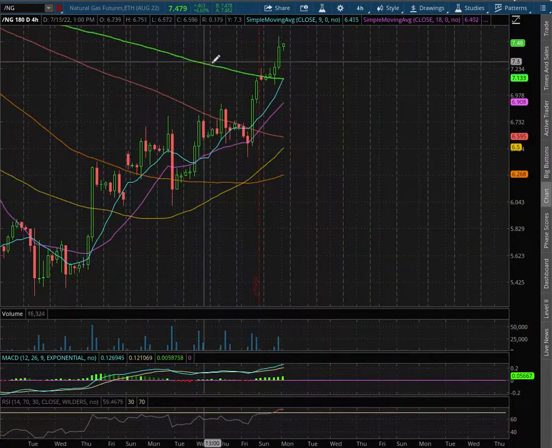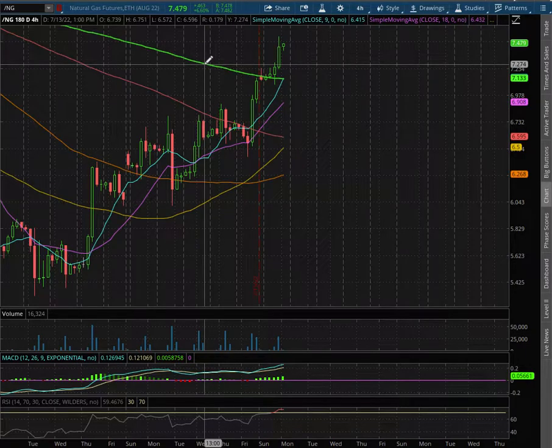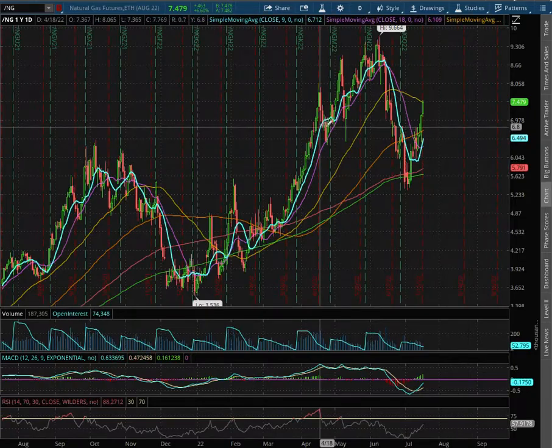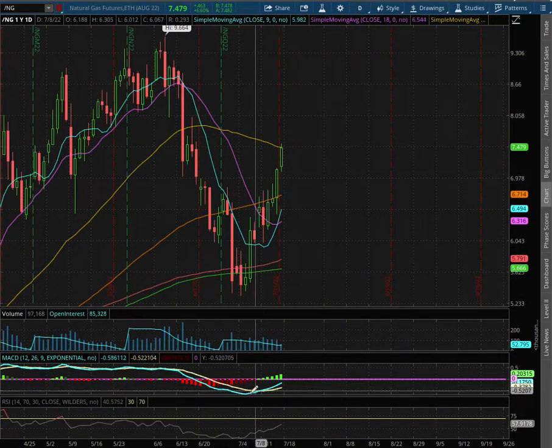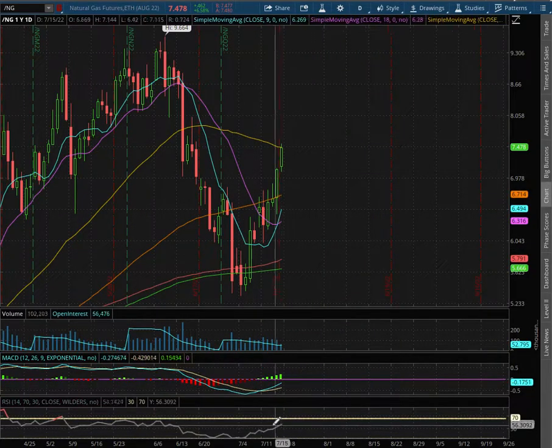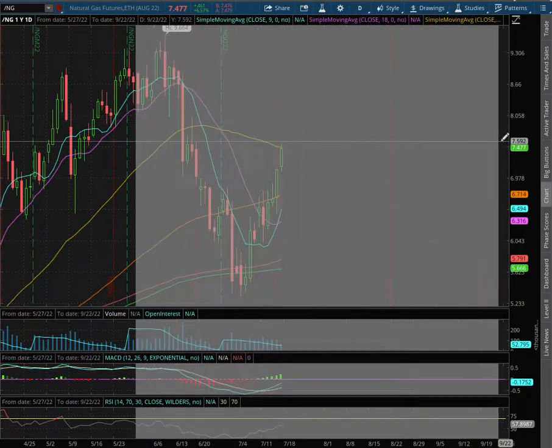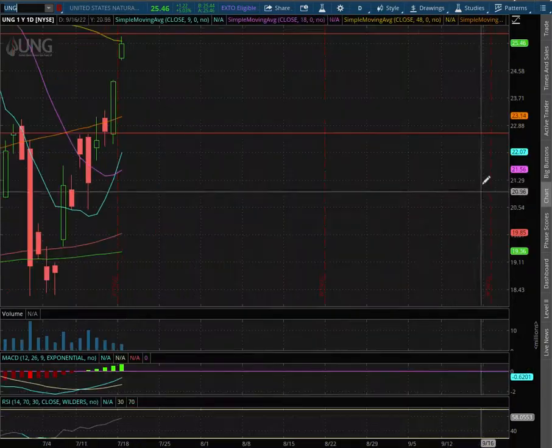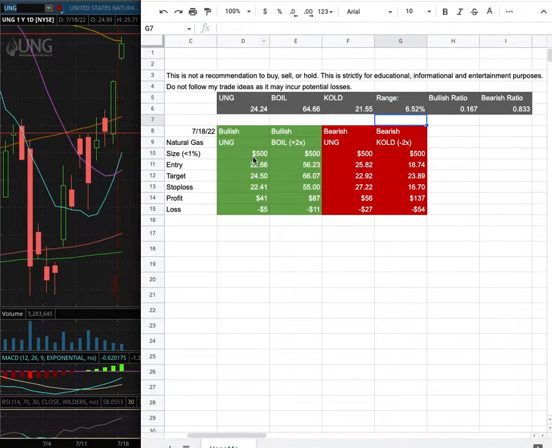We have broken above the 200 moving average, this green line, at the price of $7.13. As we extend that further to the daily chart, we remain in negative MACD and we're approaching overbought levels with the RSI. As with the trade idea, I'll be trading UNG. My trade position size is less than 1% of my portfolio.